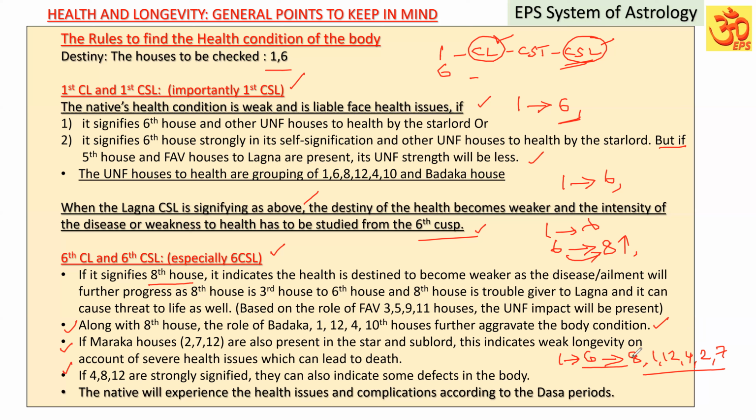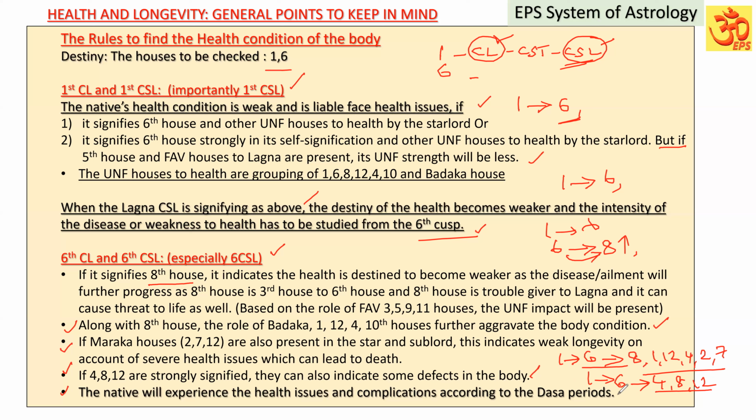If 4, 8, 12 houses are strongly playing a role, 4, 8, 12, and the 6th Kaspal sublord is connected, Lagna also can be considered. If it is connected to 4, 8, 12 signification strongly, it indicates some defects in the body. That can lead to improper functions of the body. With 4, 8, 12 significations by the sixth house, the native will experience the health issues and complications according to the dasa periods.